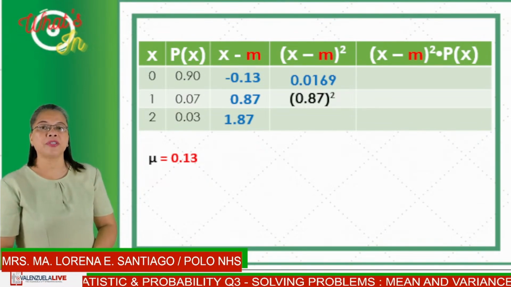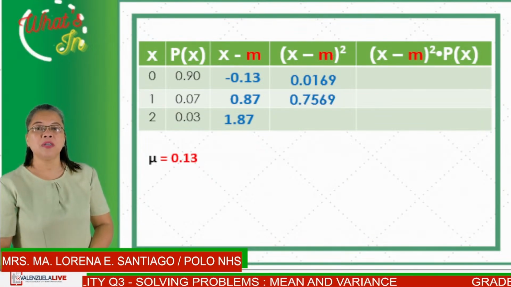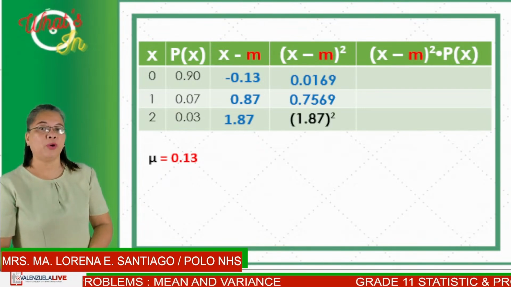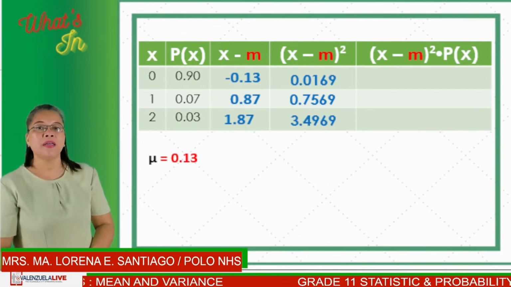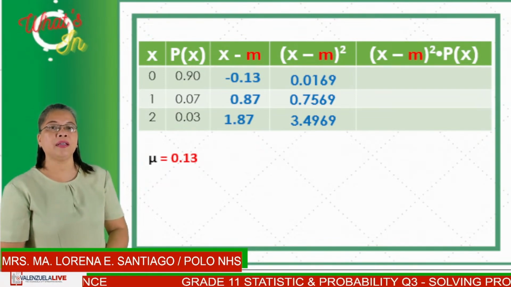The square of 0.87 will have a product of 0.7569. And the square of 1.87 will give us 3.4969.